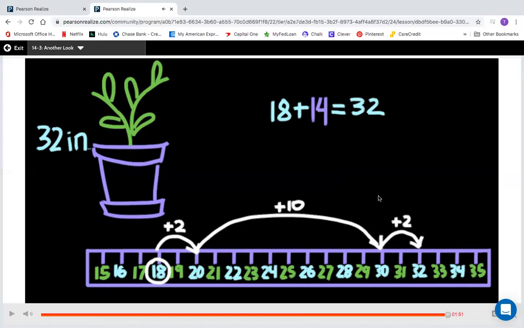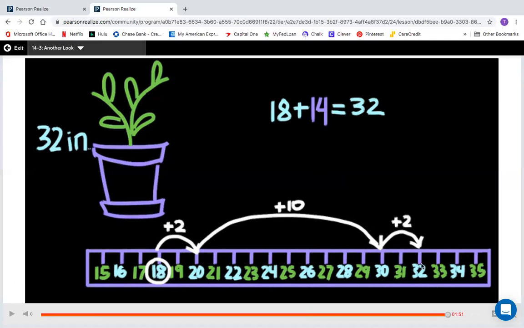So the way that they did it is they kept the question mark there, which you can, and you use the number line. You say, well, if I start at 18, how many hops will I have to make until I get to 32? You could do it that way, and that makes perfect sense.